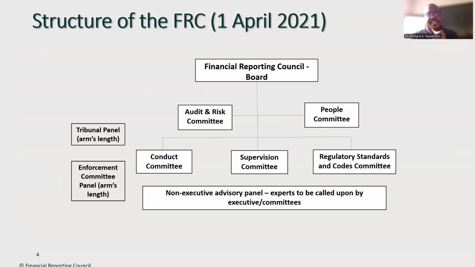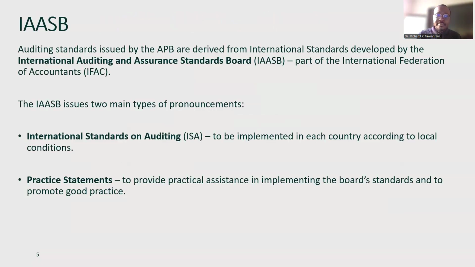This is typically how the structure looks as of April 2021. The FRC board sits at the top. On its branches, you have the People Committee and the Audit and Risk Committee. And you can see this is similar to what we saw in the previous framework for reporting of audit and accounting. So the same structure happens here. We have the tribunal panel and then the enforcement committee panel. And then they recruit experts at the very base to support any of these committees: the conduct committee, supervision committee, and regulatory standards and codes committee.